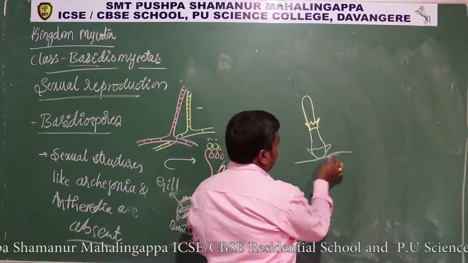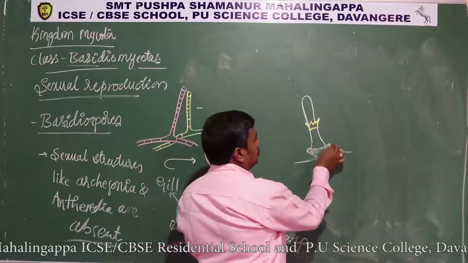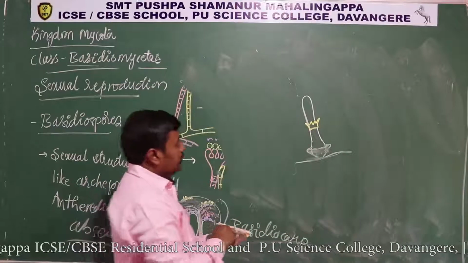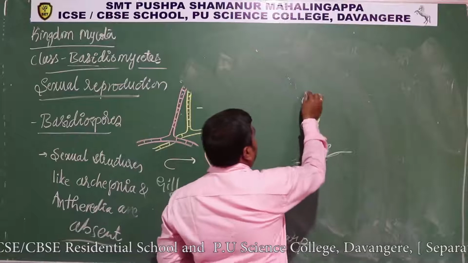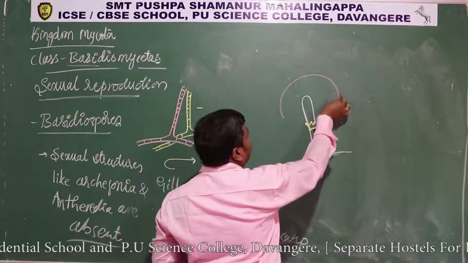ಈ ಥರ ಸಾಯಿಲಲ್ಲಿರುತ್ತೆ. Okay, now it produces the cap like structure like this.